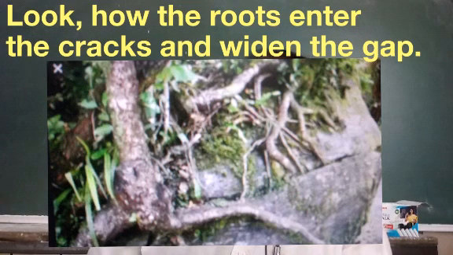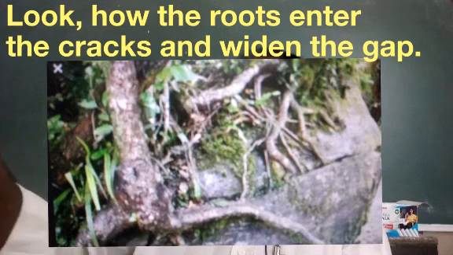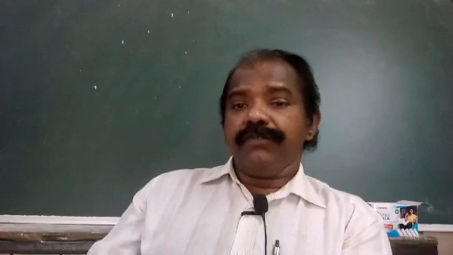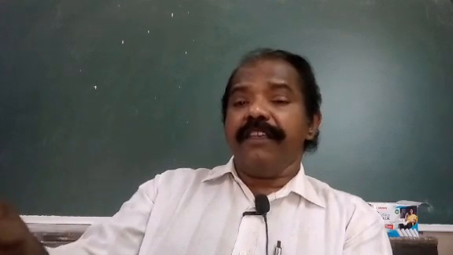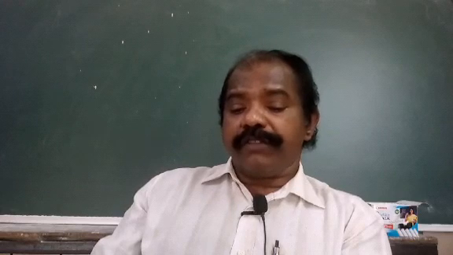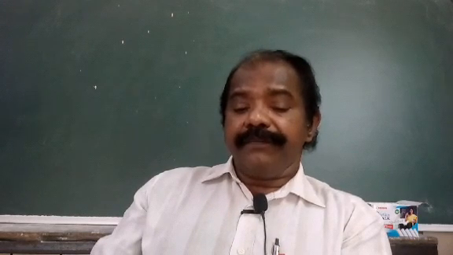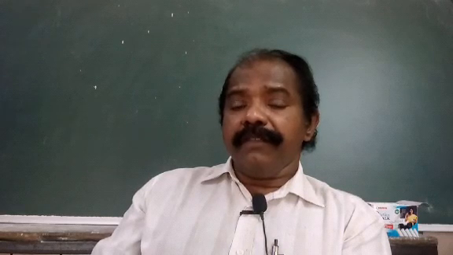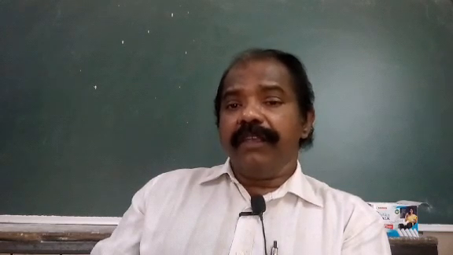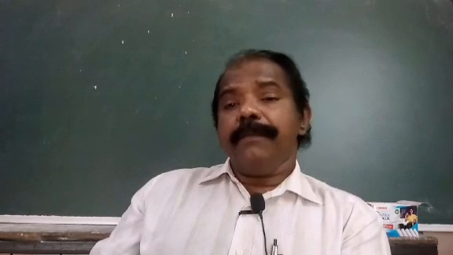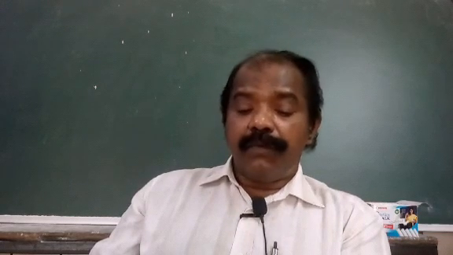Already we studied, if water enters into rocky cracks, it reacts with the chemicals in the rock and weathering takes place. Like that, the cracks become larger, and eventually the rocks will break down. Thus, the plants and trees affect the rocks.